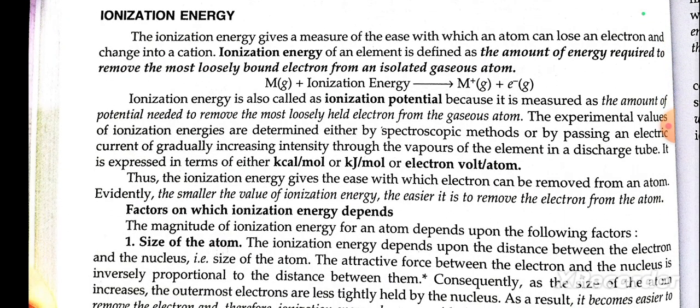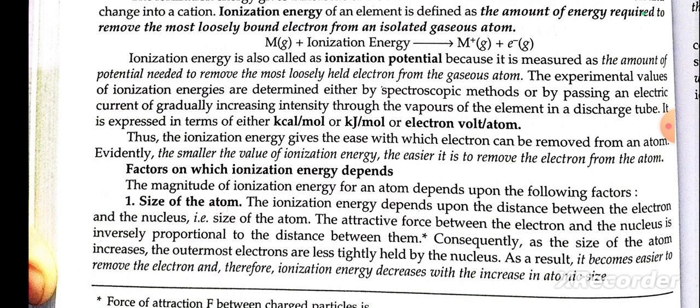Ionization energy is also called ionization potential because it measures the amount of potential needed to remove the most loosely held electron from the gaseous atom. The experimental values of ionization energy are determined either by the spectroscopic method or by passing an electrical current of gradually increasing intensity through the vapor of the element in a discharge tube. It is expressed in terms of either kilojoule per mole or electron volt per atom.